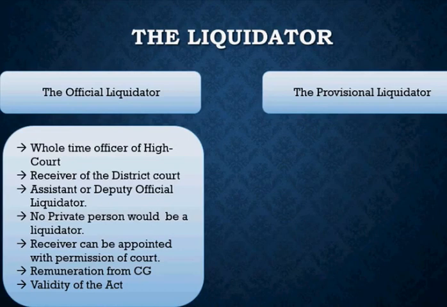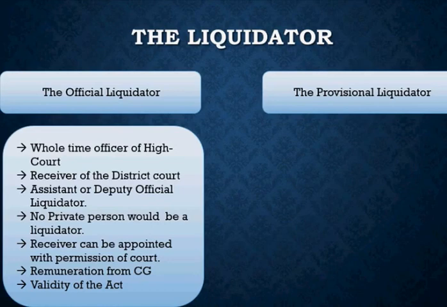So basically you understand that the provisional liquidator is appointed in a special circumstance, specifically to protect the assets of the company. And when is he appointed? He is appointed when the hearing or disposal of the winding up petition is still pending, and the court also thinks that there is a danger that the company's assets or any other property of the company would be misappropriated. So in order to protect the interest of the creditors and safeguard the properties of the company, the court would appoint a provisional liquidator to go and safeguard the assets.